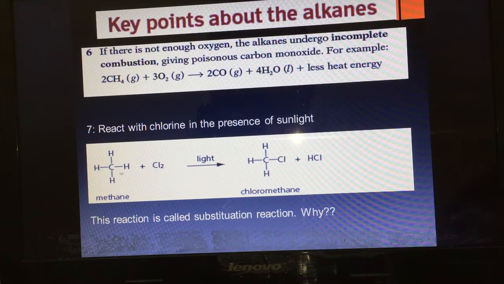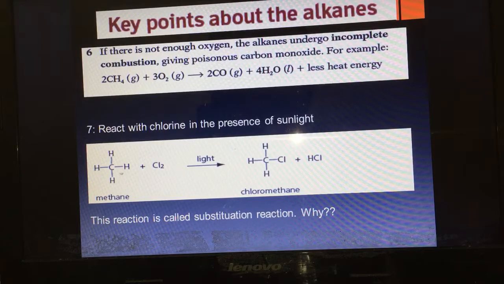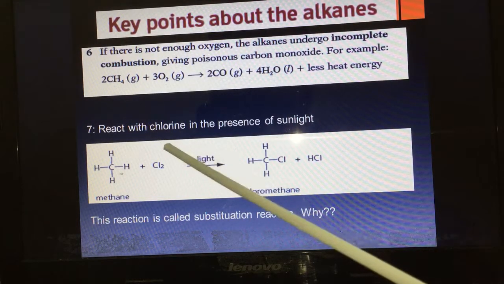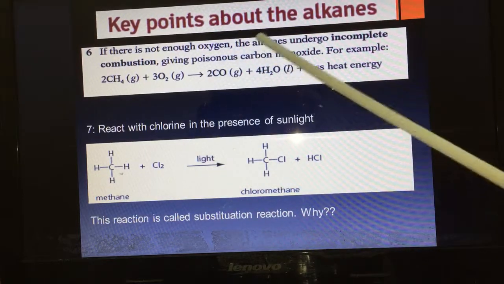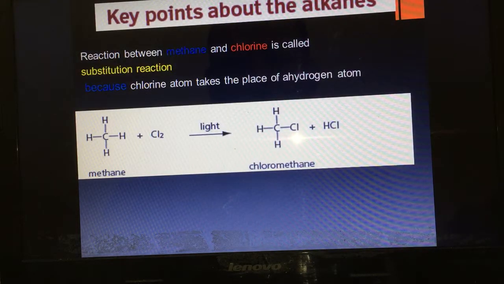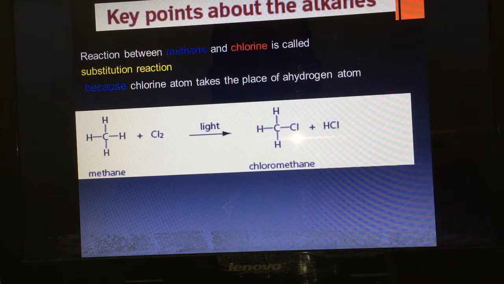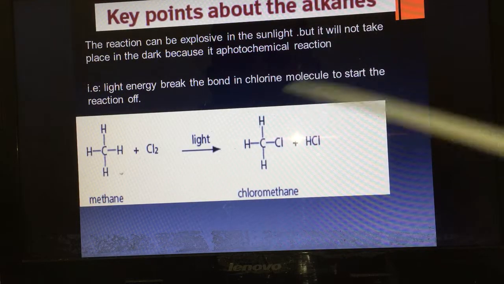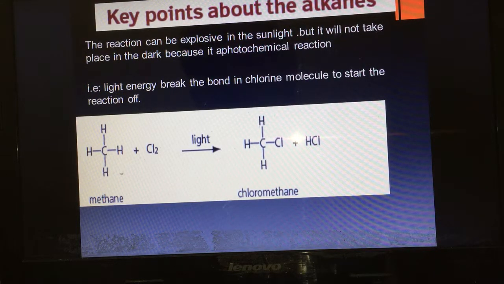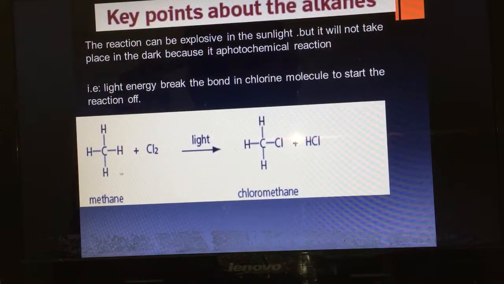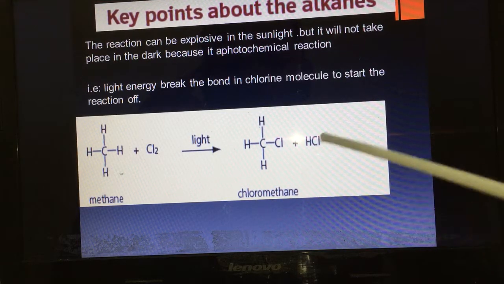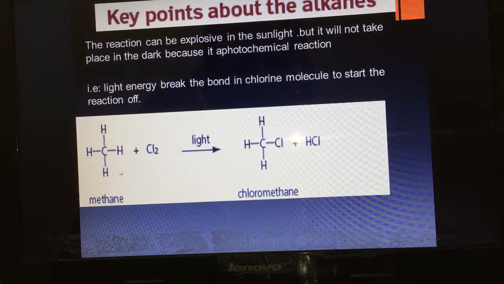Why? I said before, we need light to break down the bond between chlorine molecules, because we have Cl single bond Cl. We need to break the bond. This reaction is called a substitution reaction because a chlorine atom takes the place of a hydrogen atom. Here is the reaction between methane and chlorine. You may have a question to complete the chemical reaction or choose a product. Whatever the question, you must know the reaction between methane and chlorine forms chloromethane plus HCl, hydrochloric acid.